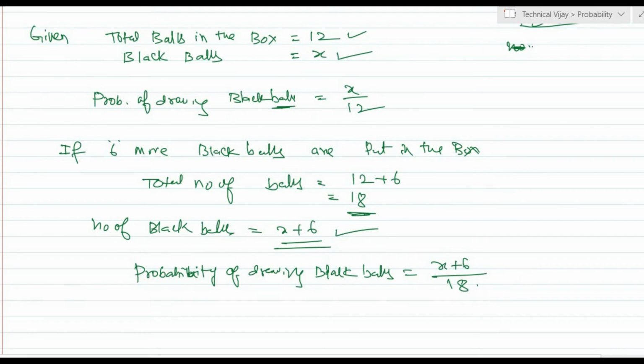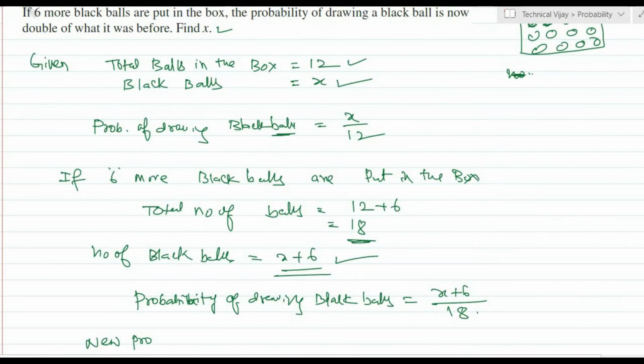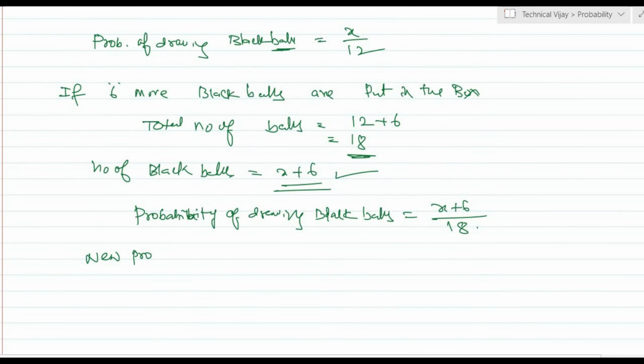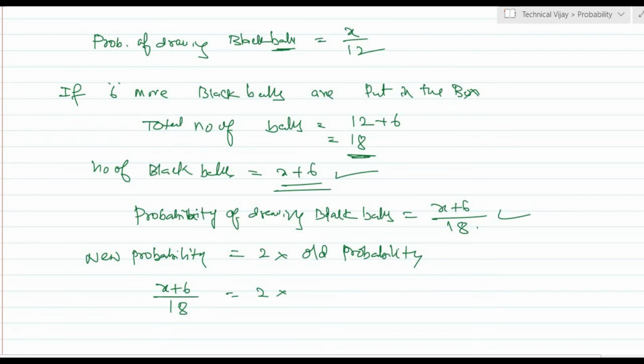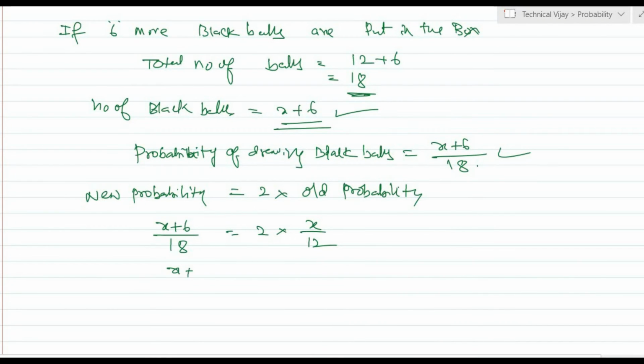Okay. Now here he has given one more equation. The probability of drawing a black ball is now double of what it was before. That is, new probability will be double of the old probability. New probability is equal to 2 into old probability. So X plus 6 divided by 18 is equal to 2 into old probability, that is X by 12. Now X plus 6 divided by 18 is equal to 2X by 12.